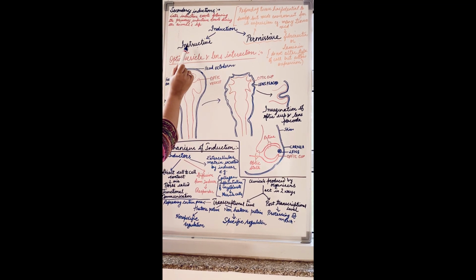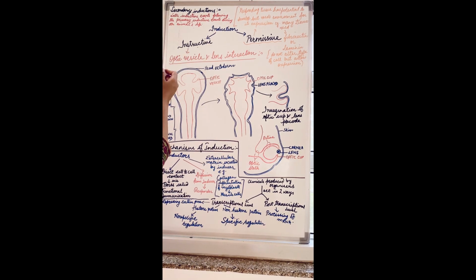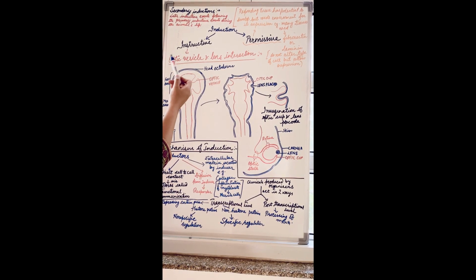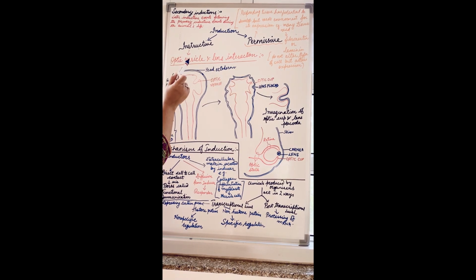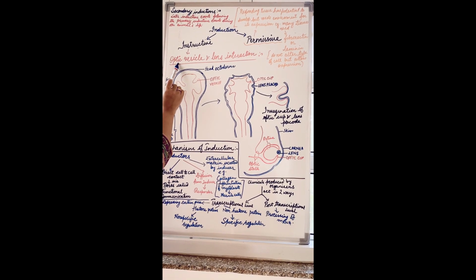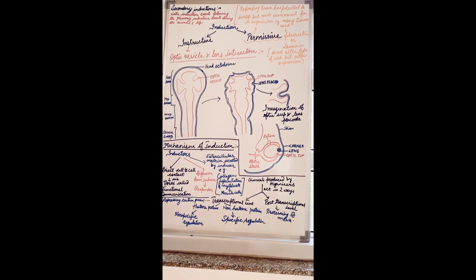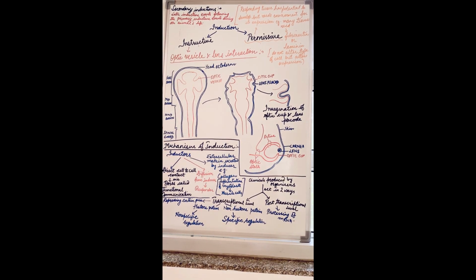As the name indicates, instructive means the inducer, it gives instructions to the tissue like to what it will differentiate into, कि वो जो tissue है वो किस में differentiate होगा, तो उसकी instruction कौन देता है? Inducer. For example, the interaction between the optic vesicle and lens is a type of instructive induction. So now let's see how it is.